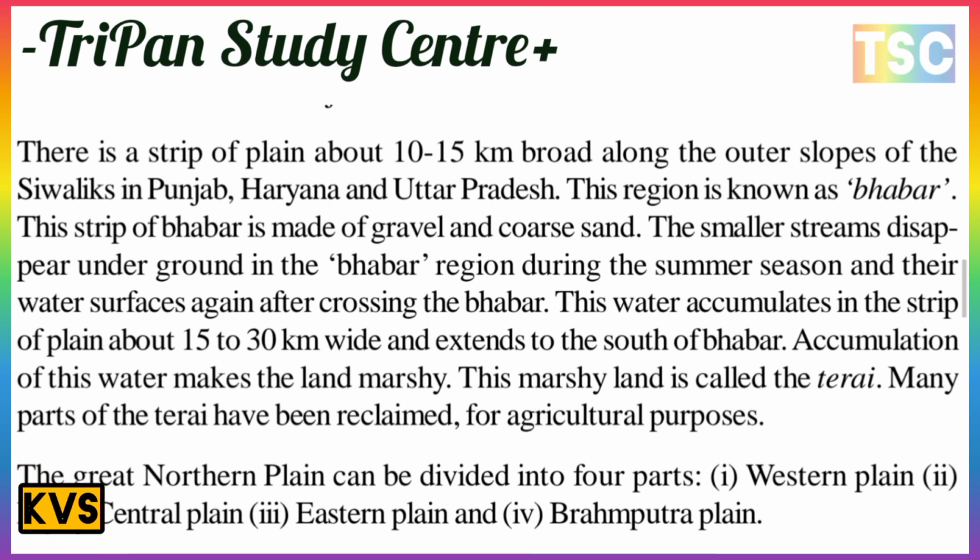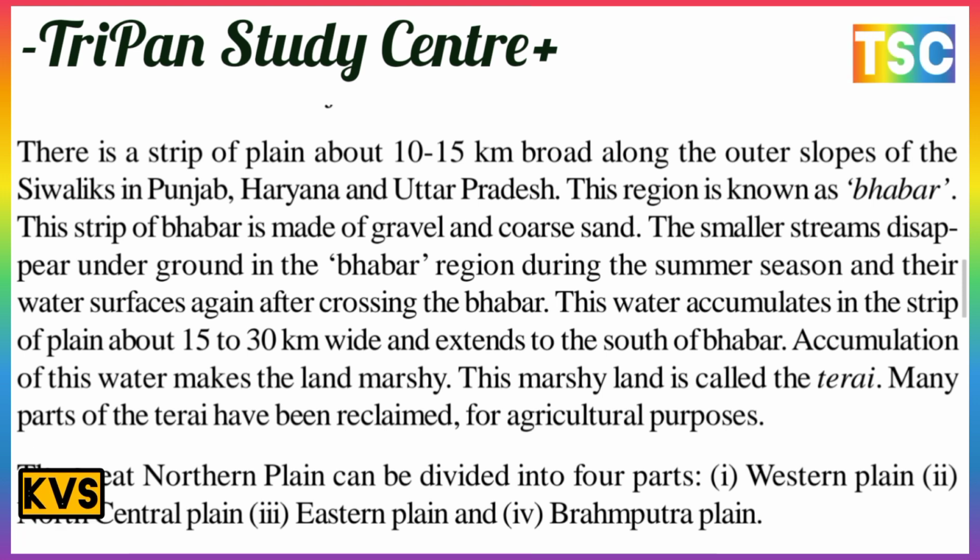An accumulation of this water makes the land marshy, and the marshy land is called the Terai. Many parts of the Terai have been reclaimed for agricultural purposes. That is important here.